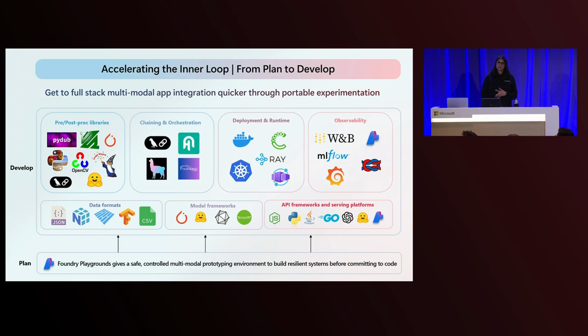Whether you're chaining an image for image captioning in an LLM, or you're using semantic search with a video model, for example, early exploration is critical as part of that. And as multimodal pipelines and the software ecosystem continues to increase in complexity, the need for a safe, lightweight environment to continue prototyping and avoid over-engineering early becomes critical so that you can spend more time building resilient systems later on.